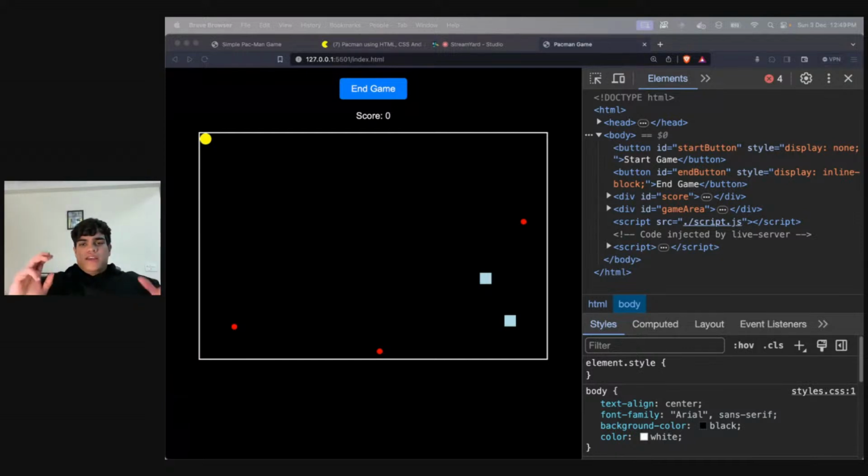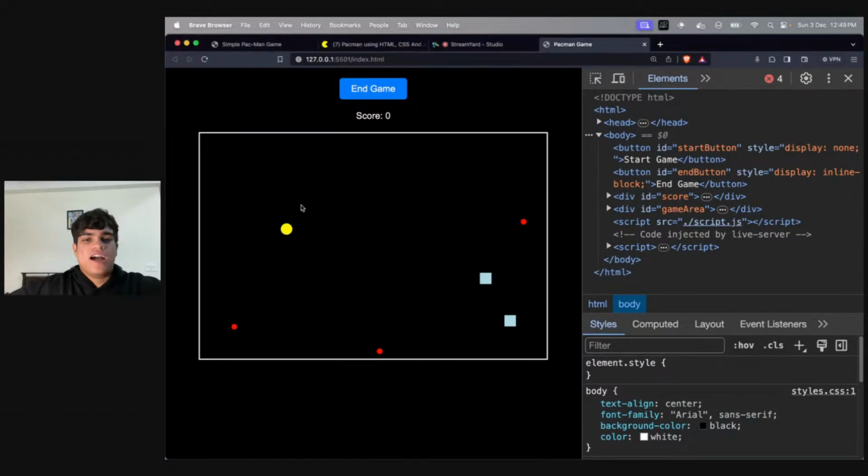Okay. Now what we'll be doing is great. Let's move forward. The next step is now our Pac-Man is moving. Our items are spawned. What I want to do now is make sure that, look at this, if I'm moving my Pac-Man, I can take it all the way to the top, and then it just disappears. Right? Firstly, I don't want that to happen. I want to make sure that if my Pac-Man is going from the top, I want it to come from the bottom. Yes. If my Pac-Man is going on the right, I want to make it come from the left. Similarly, if it is outside of left, I want to make sure it comes from the right.